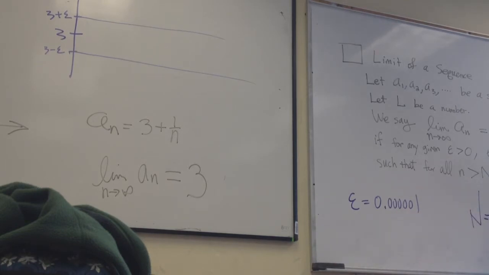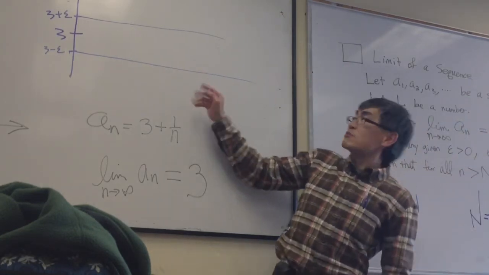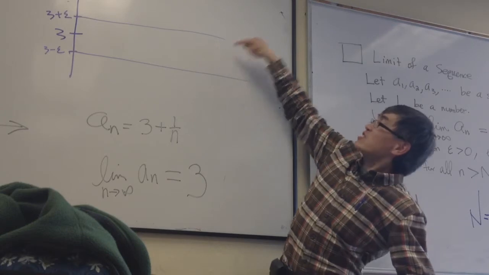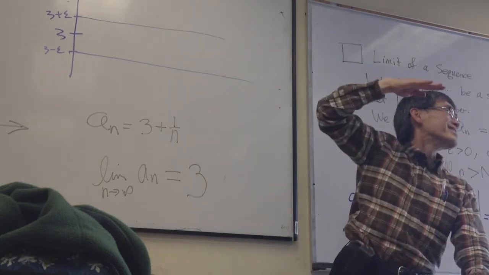Give me a very small tolerance, I happen to meet it. So long as you wait until 1 millionth term, all the subsequent terms will be within that narrow band in terms of height. The 1 millionth term is somewhere here, the next term is still somewhere here, and the next term is still somewhere here in terms of height.